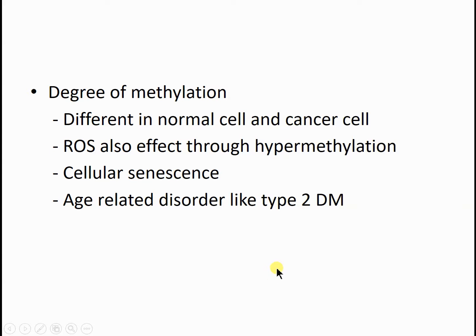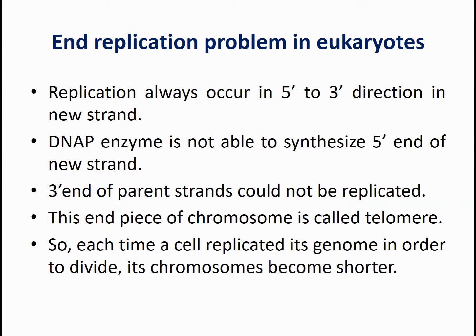So these are the certain applications of methylation. Now we will discuss the end replication problem that occurs in eukaryotes. As I have said, and as you've seen in the video, replication always occurs in the 5 prime to 3 prime direction in the new strand. But this DNA polymerase enzyme is not able to synthesize the 5 prime end of the new strand.